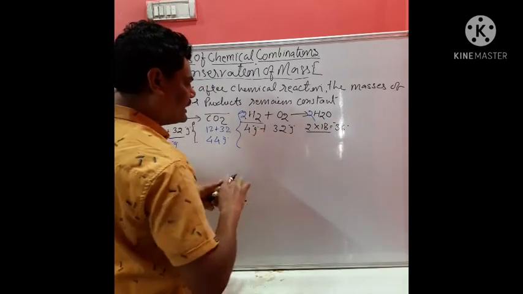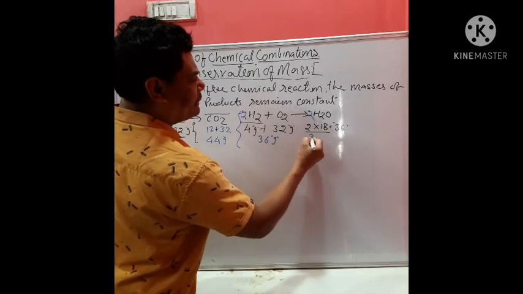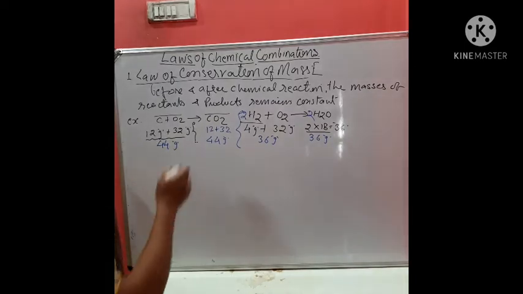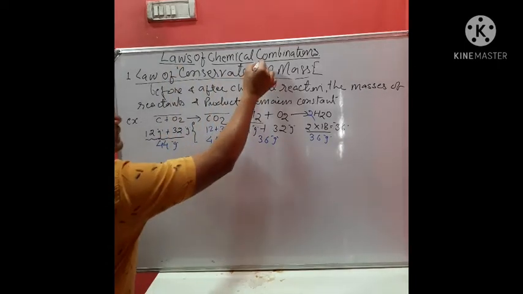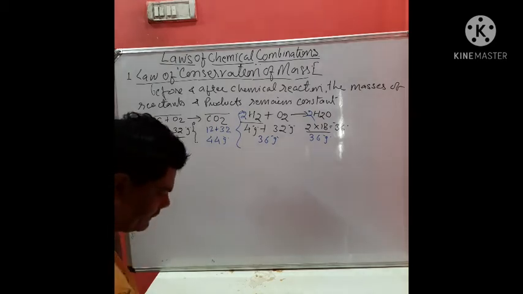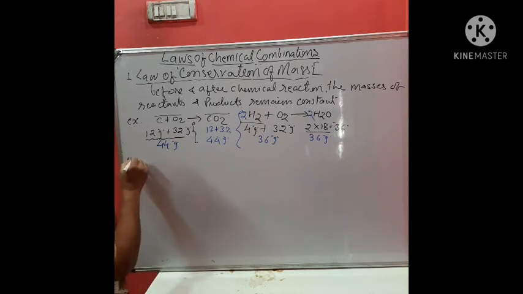So before reaction, the total mass is what? 36 gram, and after reaction, the total mass is what? 36 gram. So it shows that the mass remains conserved before and after chemical reaction. Getting?